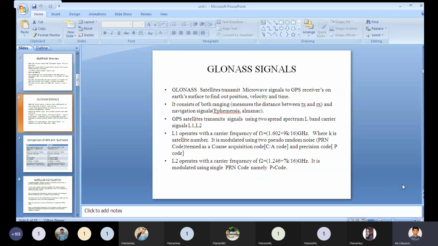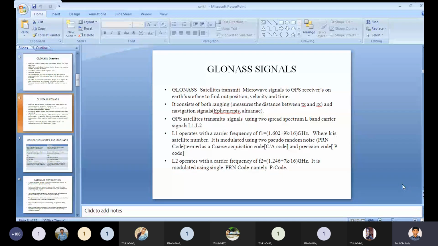But here, in the case of GLONASS, the GLONASS satellites transmit microwave signals to GPS receivers.